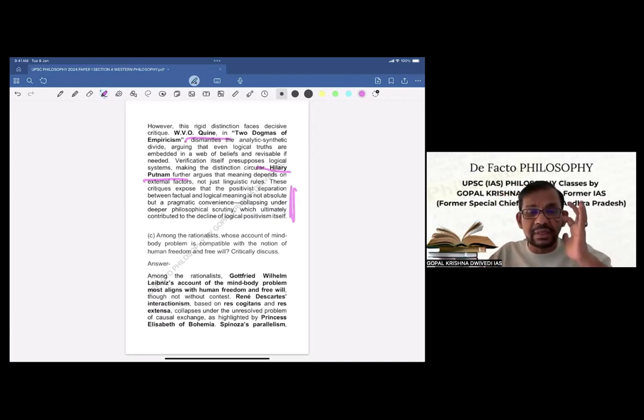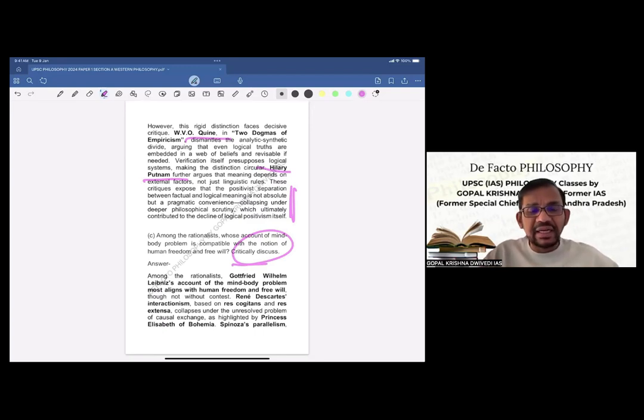So now this is a fitting conclusion as far as logical positivism theory is concerned. Now we'll go to C. This again is a 225 words answer and 15 marks question. Among the rationalists, whose account of mind-body problem is compatible with the notion of human freedom and free will? Critically discuss. So critically discuss, as you know, 40% weightage goes to criticism and 60% for the exposition, the actual answer.